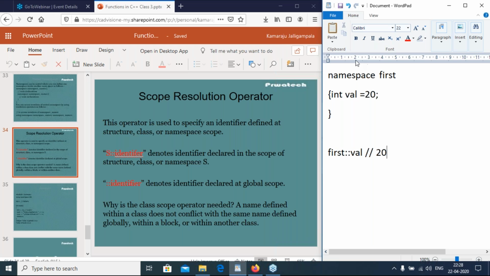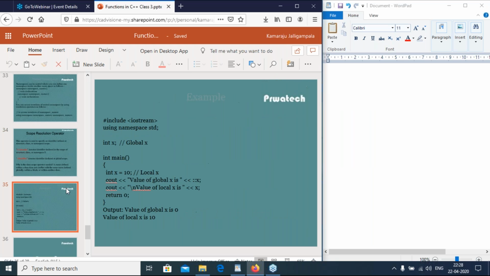This is the example. int x: the variables which are declared outside all functions are called global variables. You already know that the default value of global variables is 0.